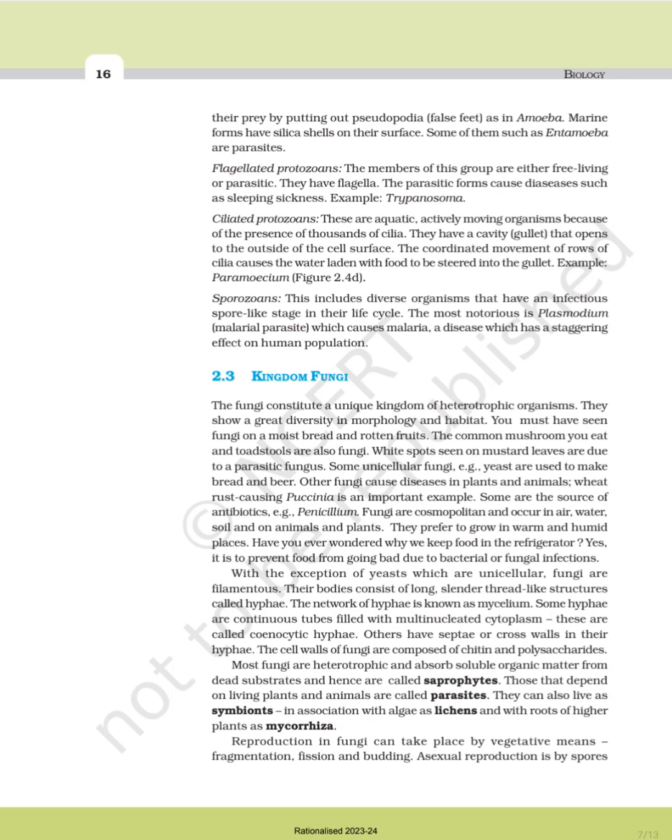Some unicellular fungi, example yeast, are used to make bread and beer. Other fungi cause diseases in plants and animals. Wheat rust causing Puccinia is an important example. Some are the sources of antibiotics, example penicillin. Fungi are cosmopolitan and occur in air, water, soil, and on animals and plants. They prefer to grow in warm and humid places.